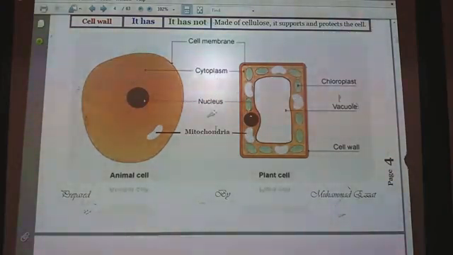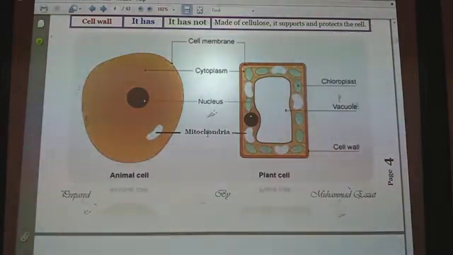Here we have another similarity, which exists in both of them: mitochondria. The mitochondria is the area where energy is released. The food is broken down here to release energy. So, the similarities between them are: 1, nucleus; 2, cytoplasm; 3, cell membrane; and 4, mitochondria.